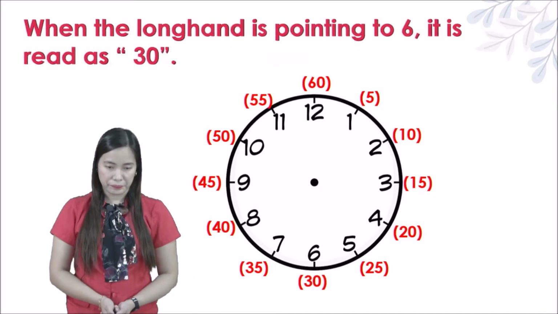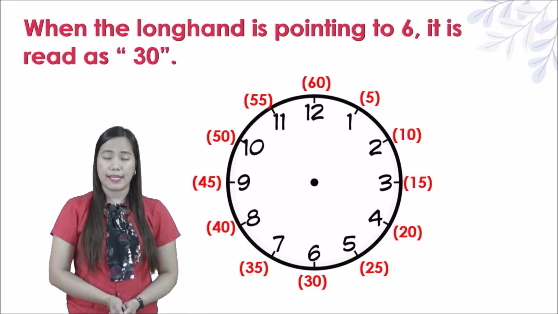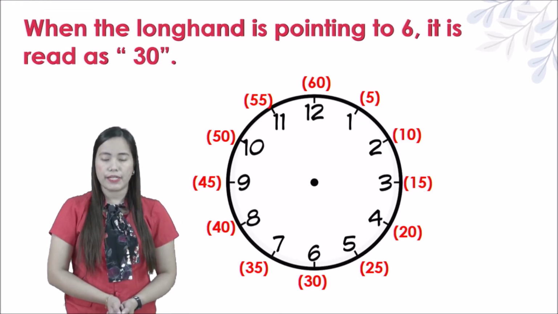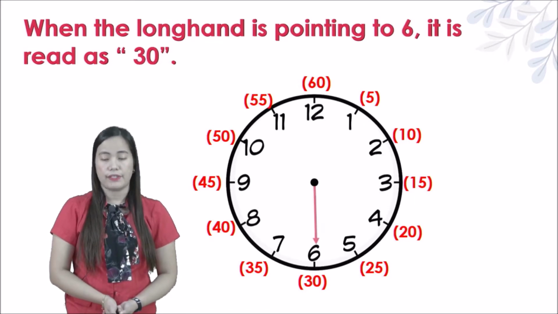Okay. Next, when the long hand is pointing to 6 or the number 6, it is read as 30. So that means 30 minutes. Okay. Again, kids, when the long hand is pointing to 6, it is read as 30, just like this one. Okay, that one is 30.